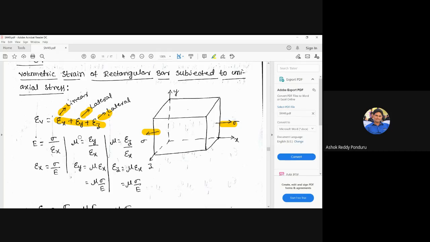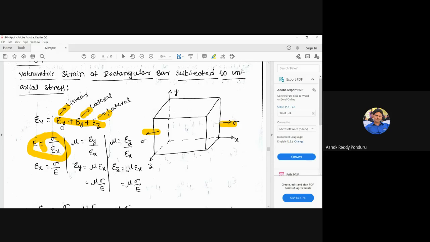Okay. Now, what is the definition of E? Normal stress divided by linear strain. In the definition also, I clearly mentioned this is the normal stress divided by linear strain. Okay, I can use epsilon y also? Why should we use epsilon x for E only? Because this is the linear strain. That's why E is equal to sigma divided by epsilon x here.